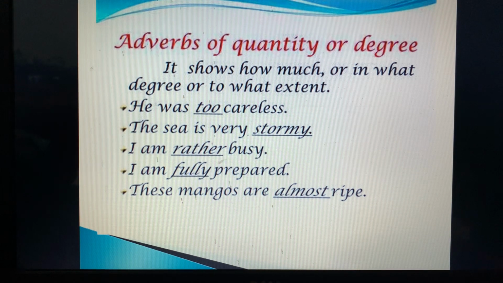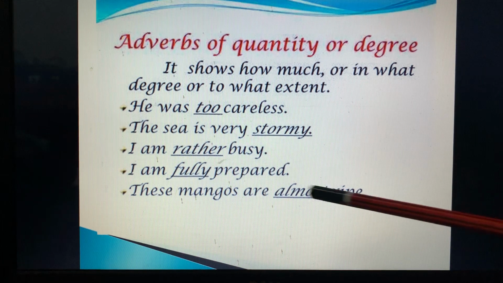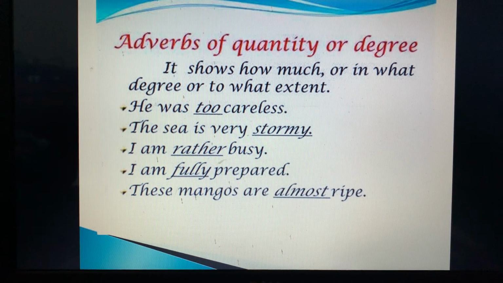Next is, I am fully prepared. Fully means completely, 100%. So fully is the adverb of degree. Next is, these mangoes are almost ripe. Almost means it is 90%. It is going to be complete but not completely, but it is almost ripe. Ripe means sade hue.